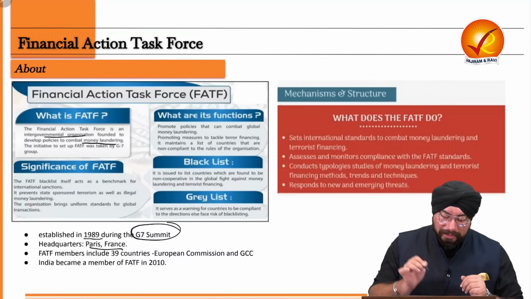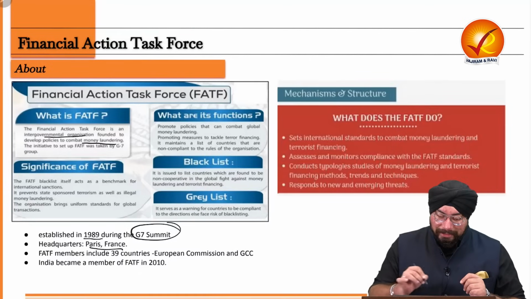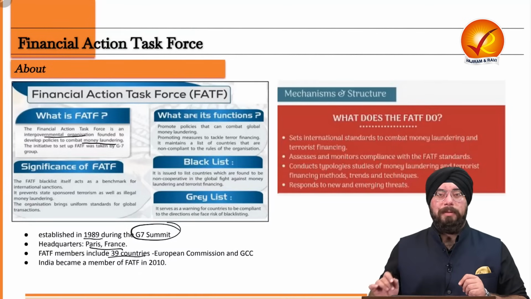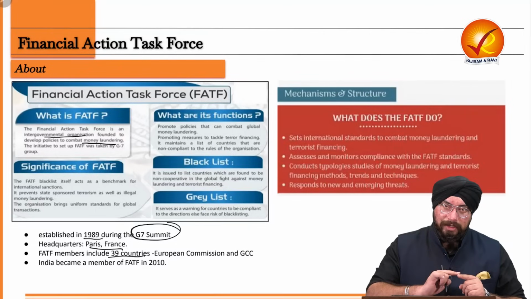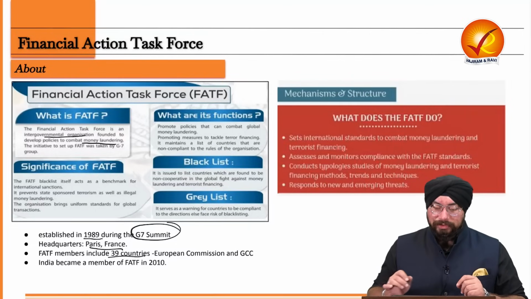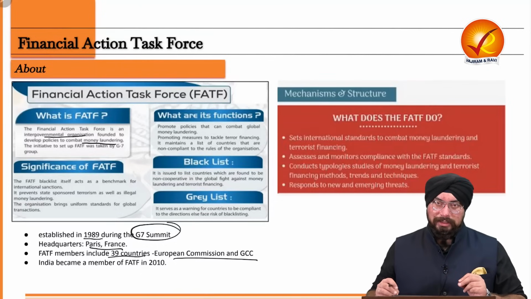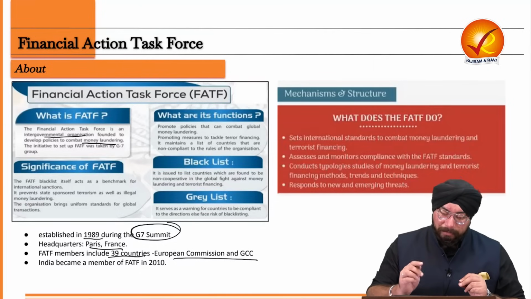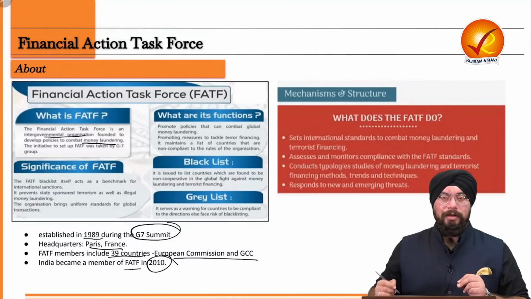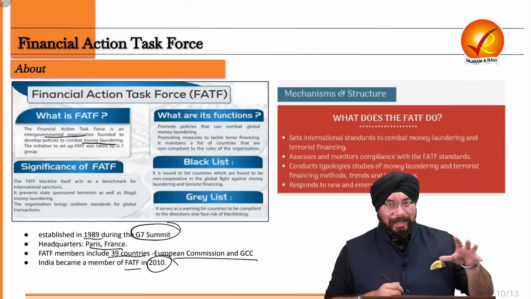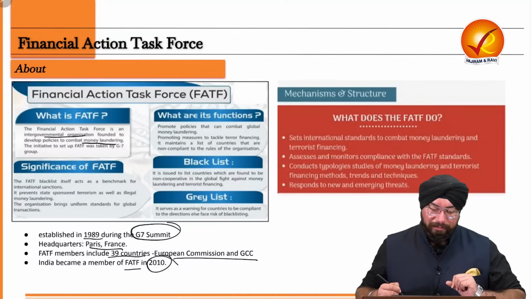Its headquarters is in Paris, France, and its members include 39 members, which is 37 countries plus 2 organizations, that is the European Commission and the Gulf Cooperation Council, that is GCC. India became a member of FATF in the year 2010. So that's it about the factual information about FATF.